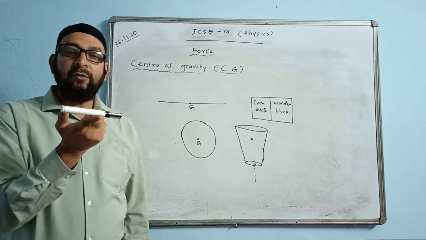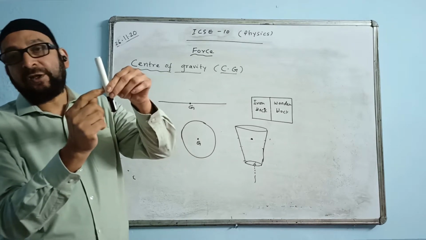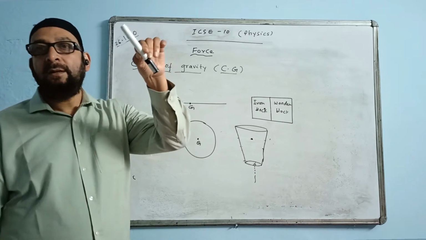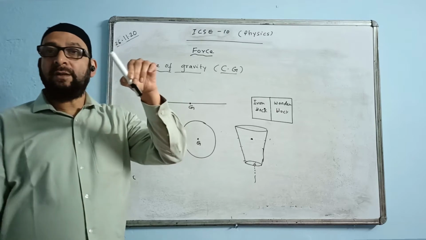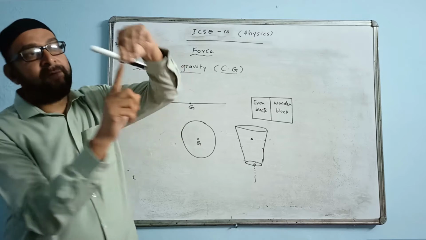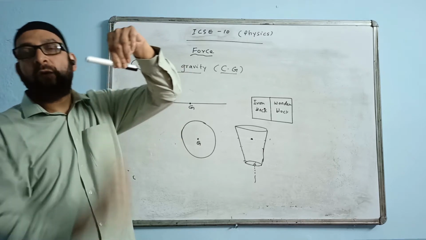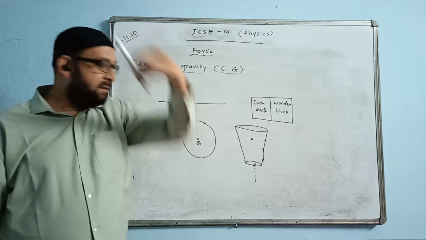Like this, we will be trying to balance it. The point where it is getting balanced, that point is the point of CG of this particular body. This is the pen, CG situated here. I find CG somewhere here, closer to the heavier side, and this side length is more. So it is very easy.